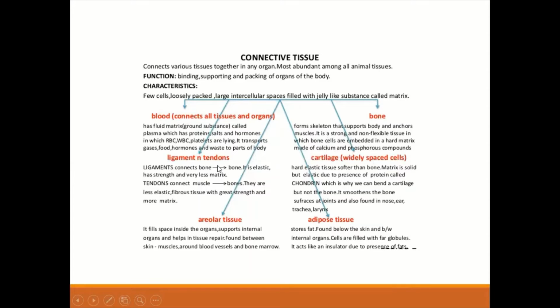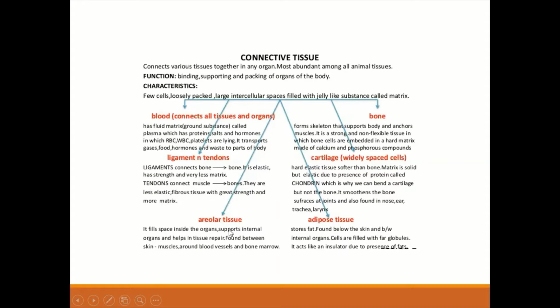And what are your ligaments and tendons? Ligaments connect bone to bone. All right. It is elastic, it has strength, and it has very less matrix. And what are tendons? They connect muscles to the bones. All right. They are less elastic, fibrous tissue with great strength and more matrix.